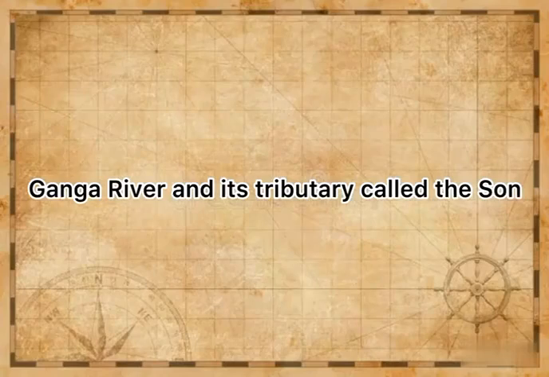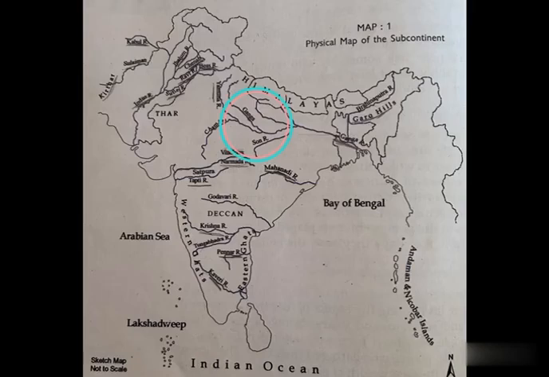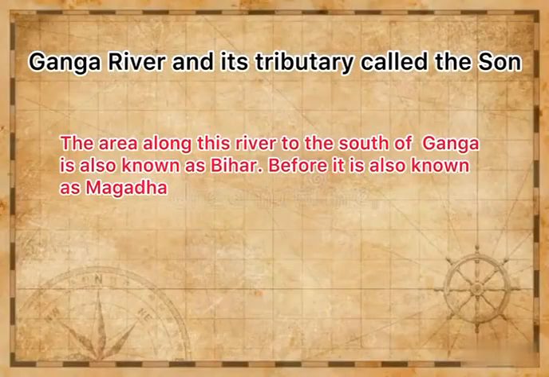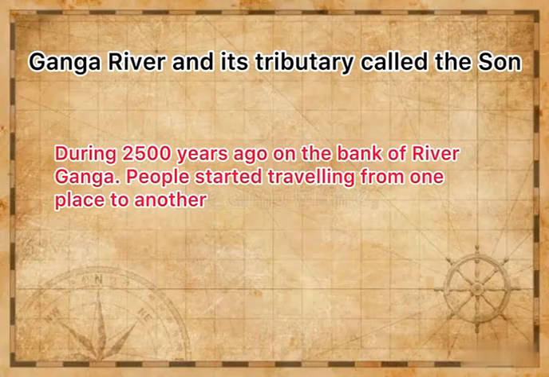Next, let us locate the Ganga river and its tributary called the Son on the map. In the early days, the area along this river to the south of the river Ganga, which is known as Bihar in the present, was also known as Magadha. It was a large kingdom having very powerful rulers.